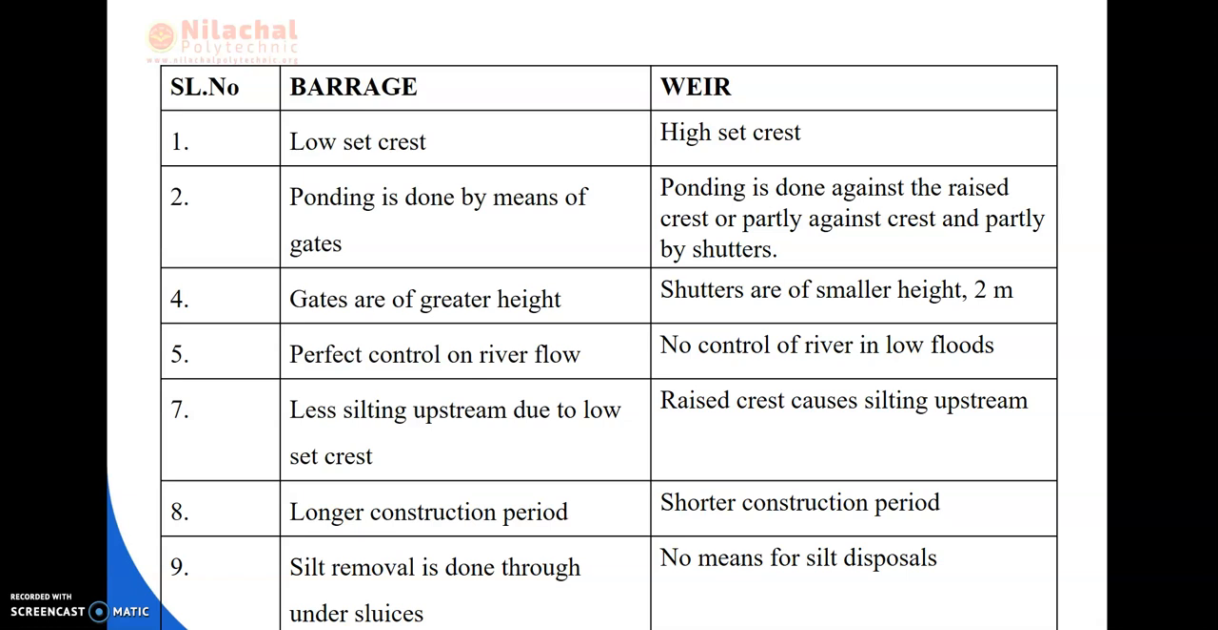Next, in the barrage, there is perfect control on the river flow. In the weir, there is no control of the river in low floods. In the barrage, there is less silting upstream due to the low set crest, but in the weir, the raised crest causes silting upstream. Next, in the barrage, there is a longer construction period, but in the weir, there is a shorter construction period. In barrages, silt removal is done through the undersluices, but in weir, there is no means for silt disposal. Also, the barrage is a costly structure, but the weir is a relatively cheaper structure. So this is all about the difference between the weir and the barrage, okay.